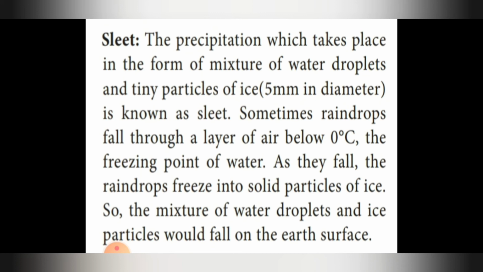Sometimes raindrops fall through a layer of air below 0 degrees Celsius, the freezing point of water. As they fall, the raindrops freeze into solid particles of ice. So the mixture of water droplets and ice particles falls on the earth's surface.